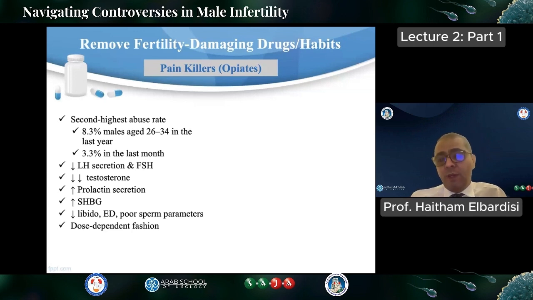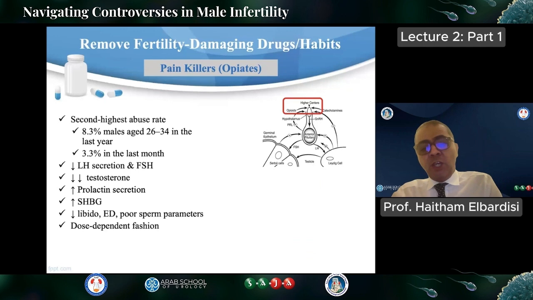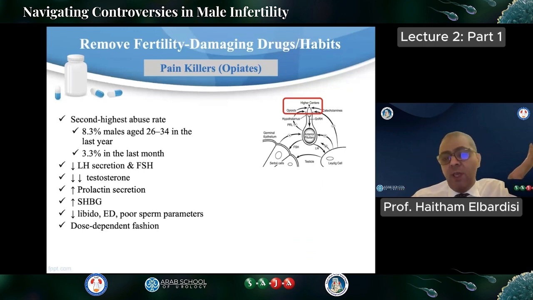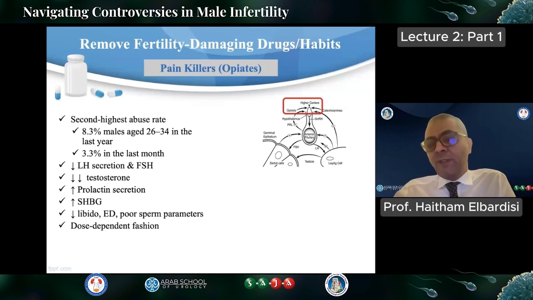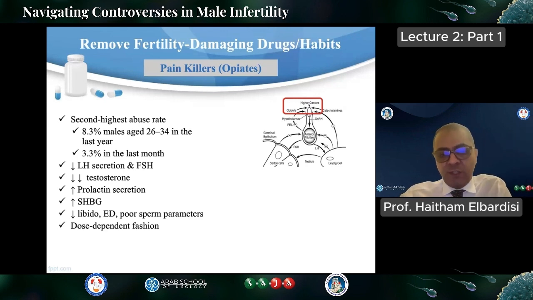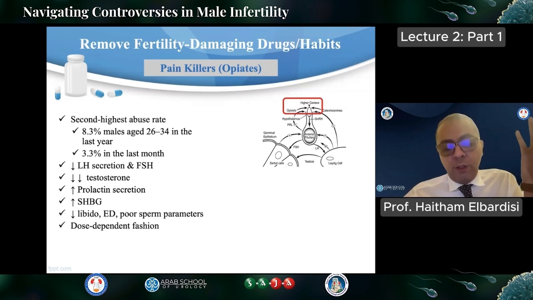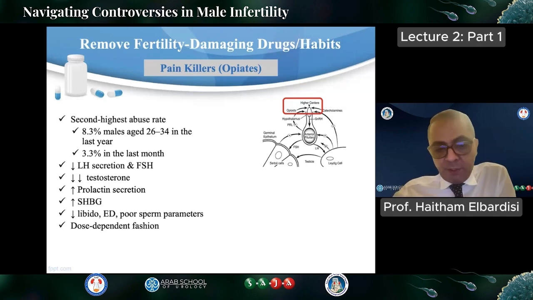Painkillers are very commonly used in the community by urologists, for renal colics or others. Studies have shown that patients between 26 to 34 years have around 8% usage of this kind of medication. It has different kinds of effects, and usually it will cause inhibition at the higher levels, the hypothalamus and the pituitary both, which eventually leads to a drop of the gonadotropins, including LH, FSH, testosterone, an increase in prolactin, and eventually also lower libido, effect on erectile function, and poor sperm parameters.